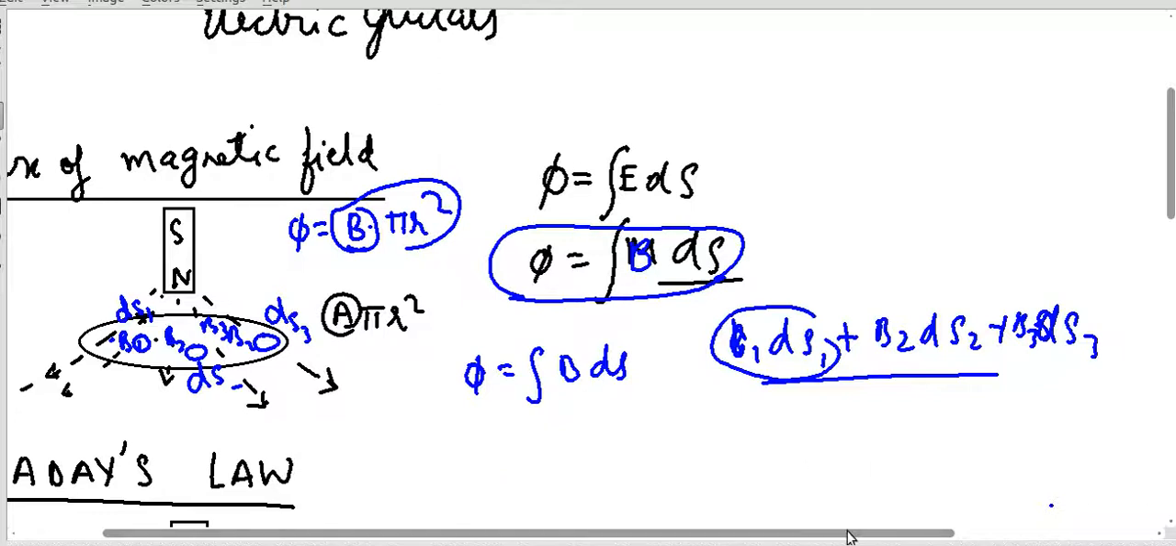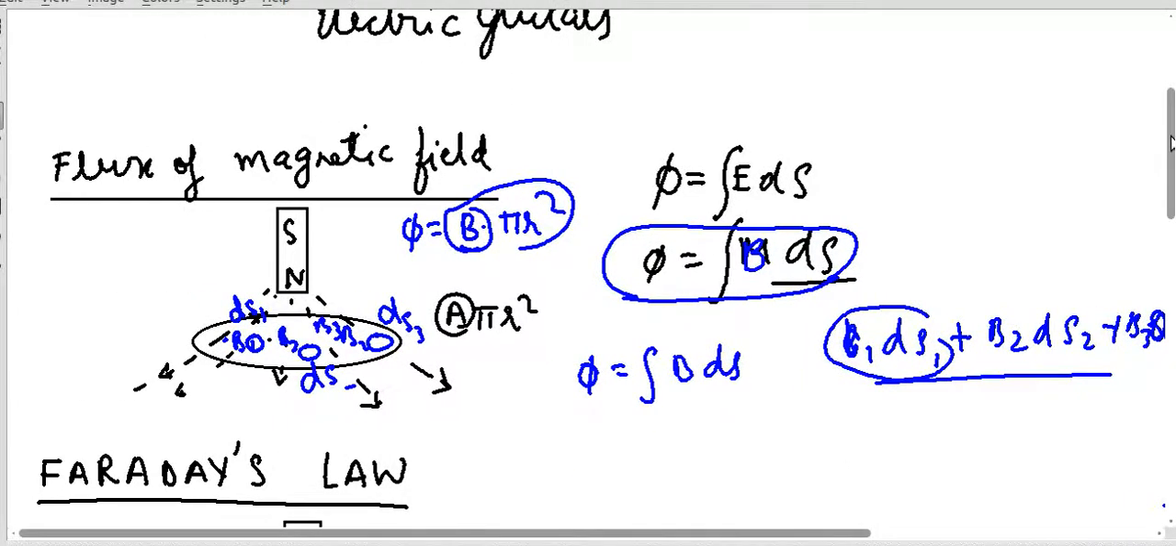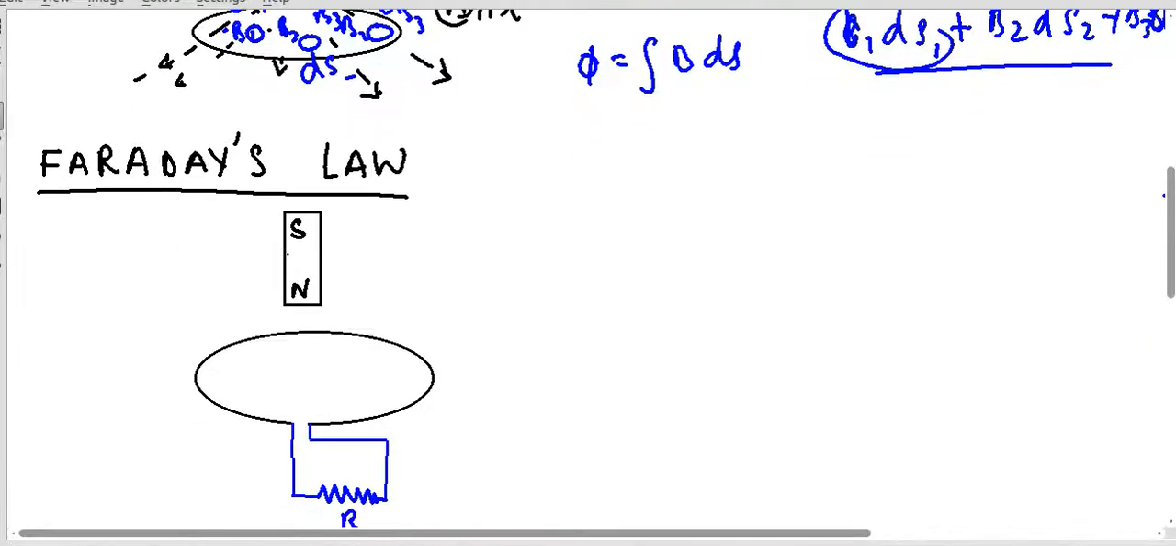Now, having learned what the flux of the magnetic field is, let us go into Faraday's law. Faraday's law says that if I change the flux through any closed loop or closed conducting wire, then there will be an induced EMF in this wire, and because of that induced EMF, some current will start flowing across this wire.